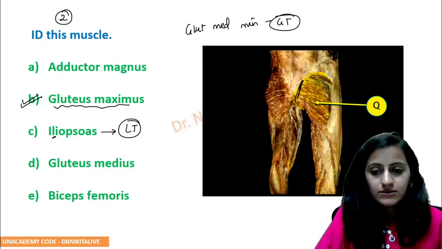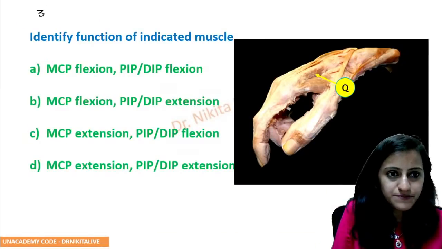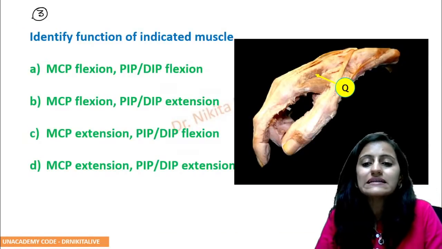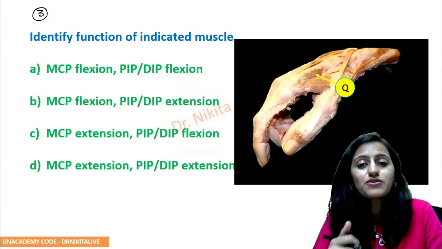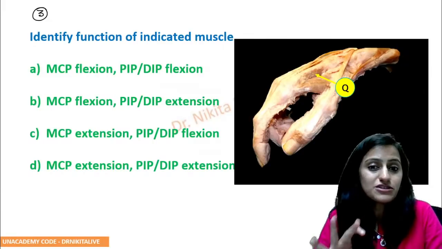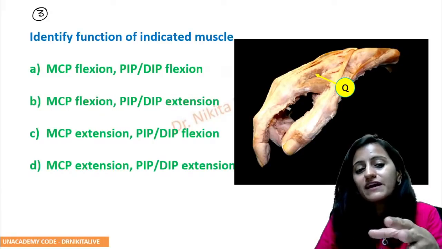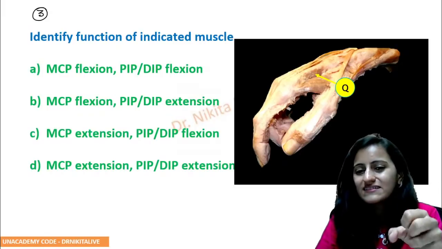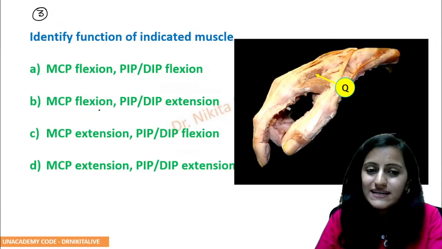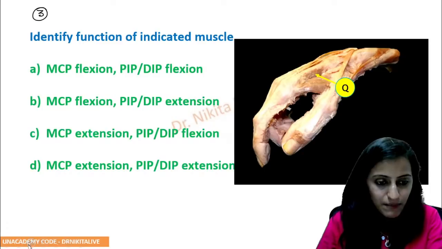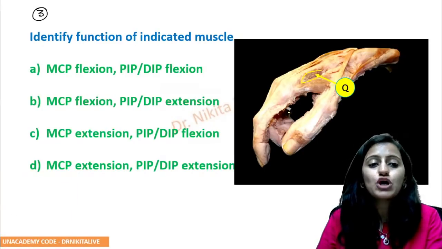Okay. All right. Let's go to the next one here. This is the next question. Now, identify the function of the indicated muscle here. Based on the options itself, even if you are not able to identify this muscle, you'll get such image-based questions in the exam. Based on the options MCP flexion, PIP flexion, you know that this question is somewhere related to the action of the lumbricals muscle. So indirectly, that's a clue that we are asking about the lumbricals muscle. So this muscle which is labeled here is your lumbricals.